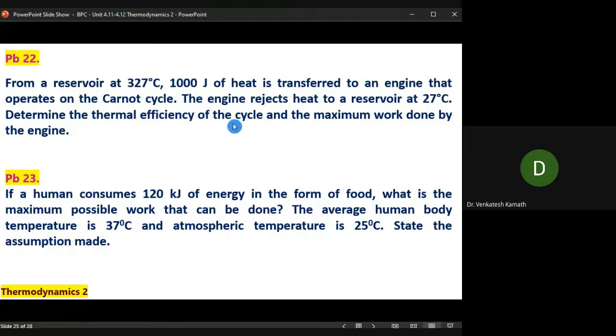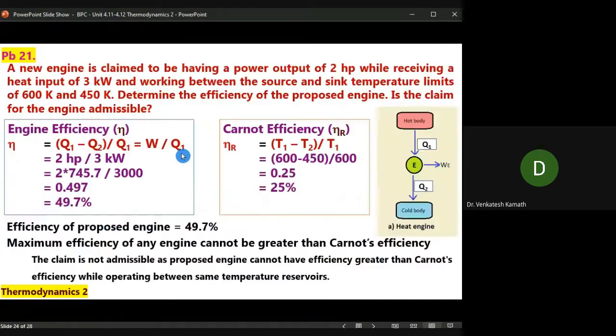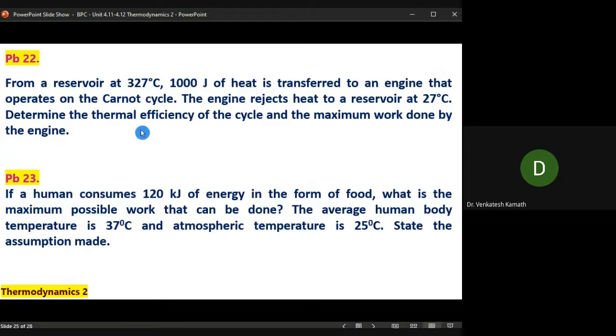So determine the thermal efficiency of the cycle. You get eta. And the maximum work done. The next question. How do you calculate maximum work done? W by Q1. This maximum work, W divided by Q1 should be equal to the efficiency what you get here. When you calculate, please note the value should be in decimal here. Right? W by Q1 is equal to eta, this equation. When you calculate W, the Q1 is 1000 in that solution. Eta should be in decimal value. Don't take the percentage value, take the decimal value, right? So that's what you have to solve.